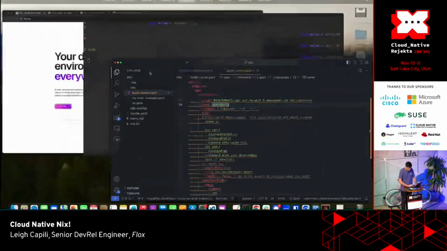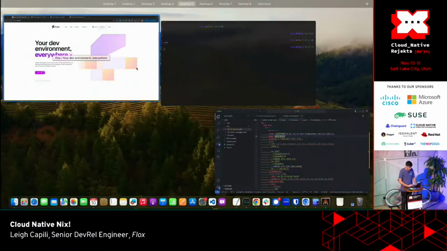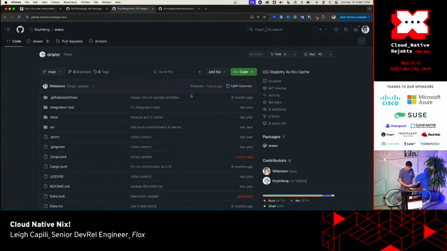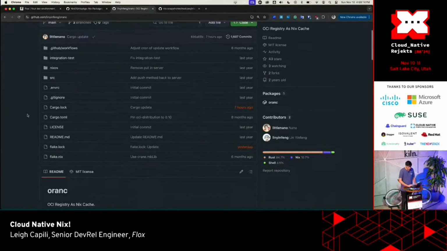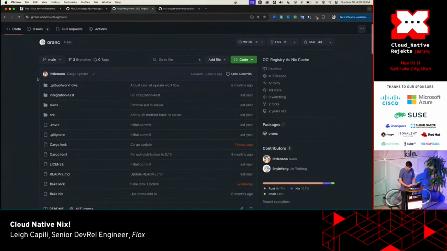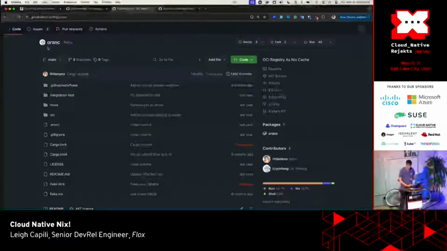There are two more things in the Kubernetes infrastructure world that I also want to point you to. Lin Feng is a contributor who has written this ORAN-C. It's called OCI Registry as Nix Cache. So I mentioned earlier that we had that like 1.5 petabyte S3. Thank you to Amazon for the credits for hosting that for the community. You get to say thank you, Amazon. All right, how many times do you get to say that?